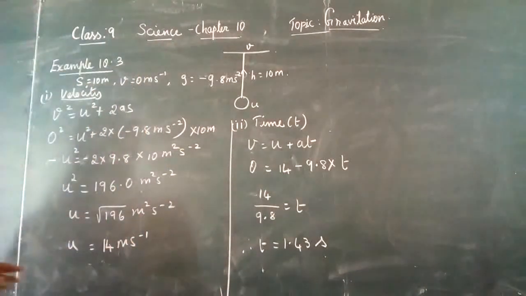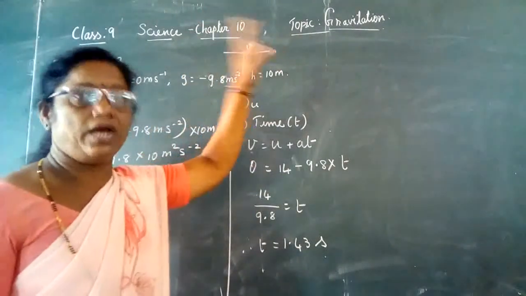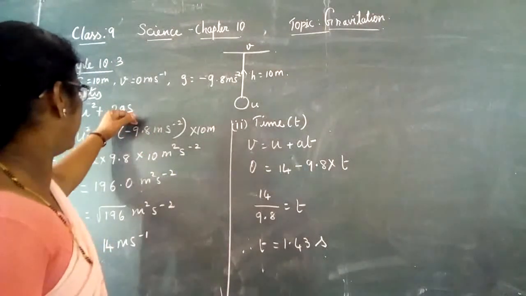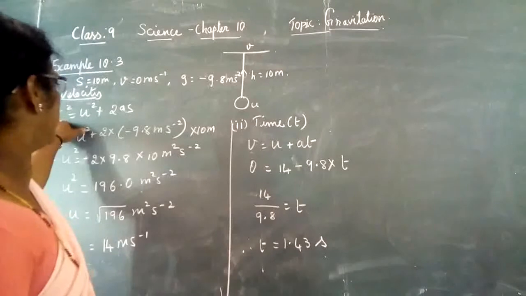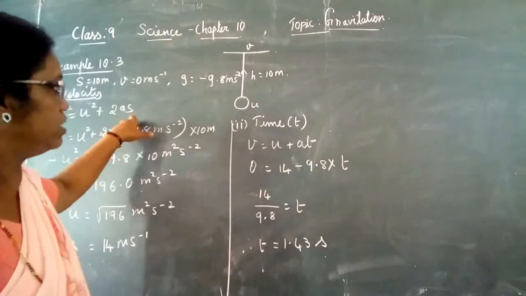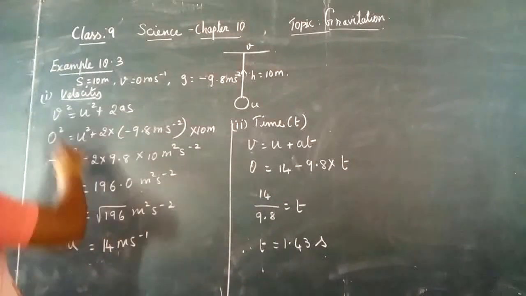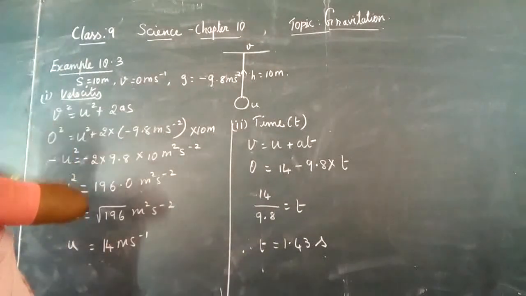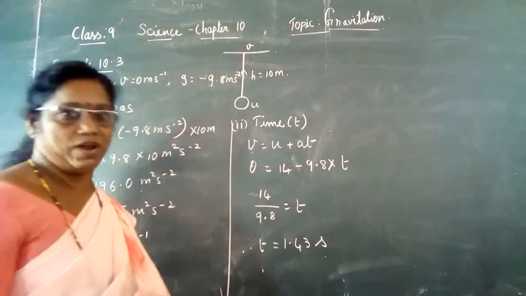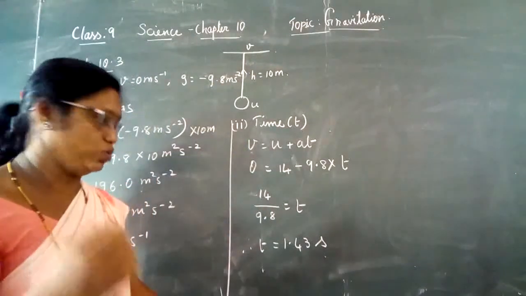Okay. Question number 1. What is the velocity of the object which is moving in the upward direction? We have to calculate. So, let us use the equation v square is equal to u square plus 2as. Here, acceleration is nothing but acceleration due to gravity g. Hence, we are writing the value of g. We have to calculate what is the initial velocity. With what velocity you are throwing? Initial velocity you have to calculate.